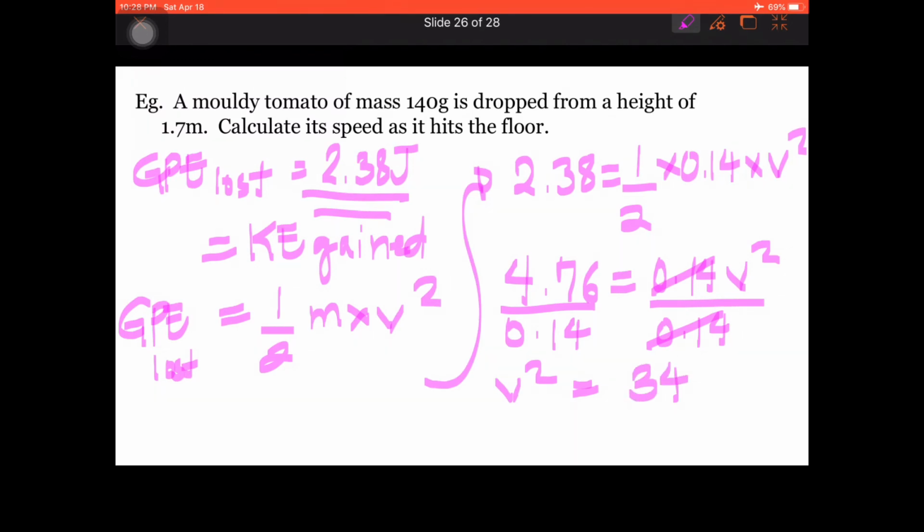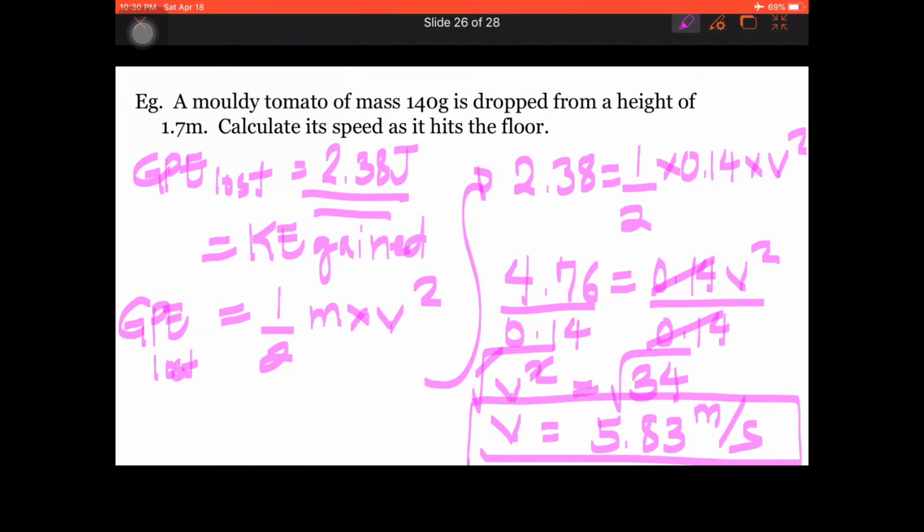Now, to remove the square, we're going to get the root of both sides. Therefore, v is equal to 5.83 meter per second, which is the final answer because that is the speed as it hits the floor.